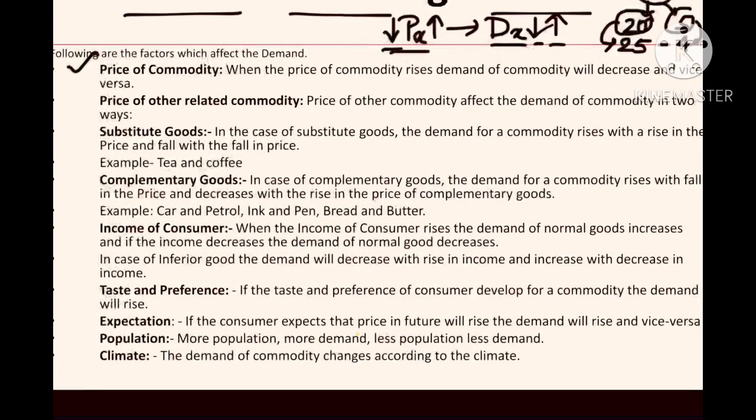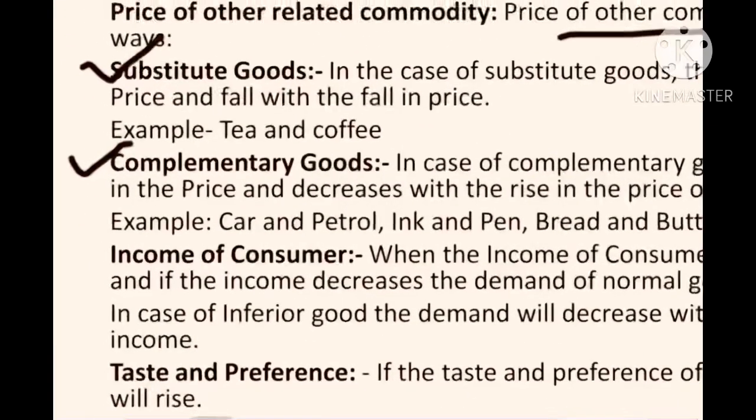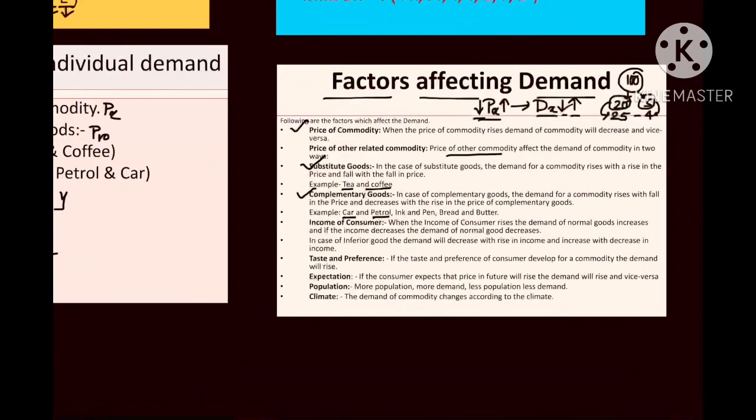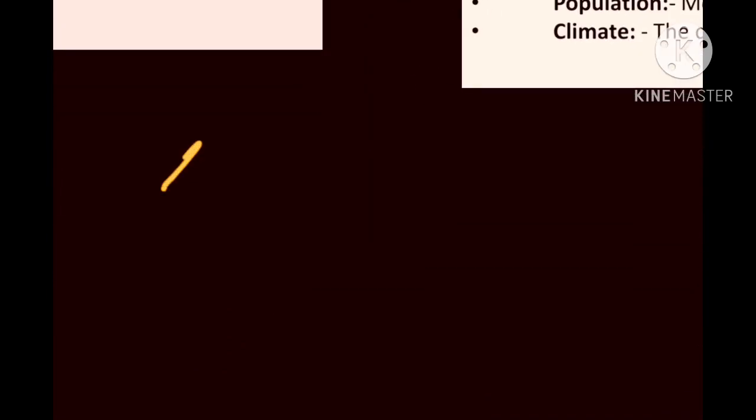Okay, coming to the next point: the price of related commodities. What does it mean? The price of another commodity affects the demand for a commodity in two ways. Number one, substitute. Number two, complementary. A substitute example is tea and coffee. A complementary example is car and petrol. Let me first talk about substitutable goods.